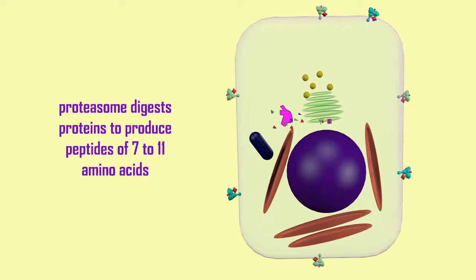In the cytoplasm, a complex known as the proteasome digests proteins, both proteins from the cell and then potentially those from abnormal cancerous cells or from virally infected cells to produce peptides of 7 to 11 amino acids.